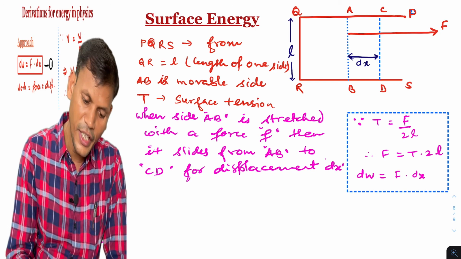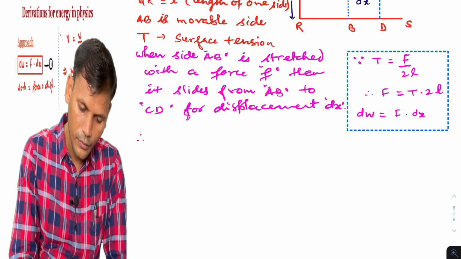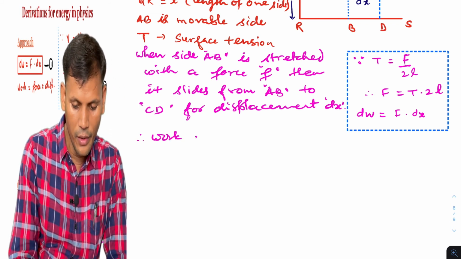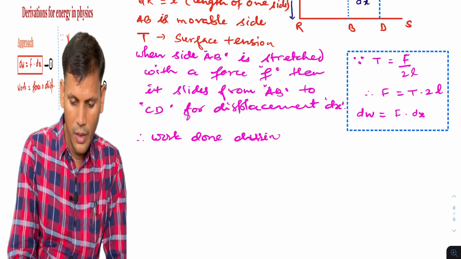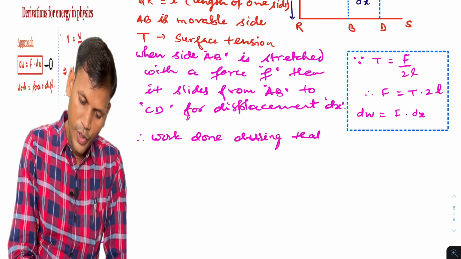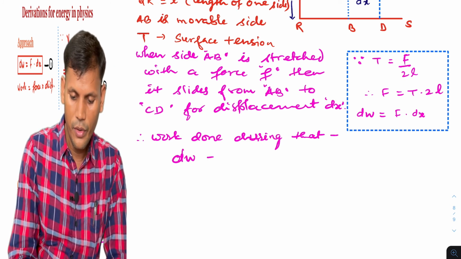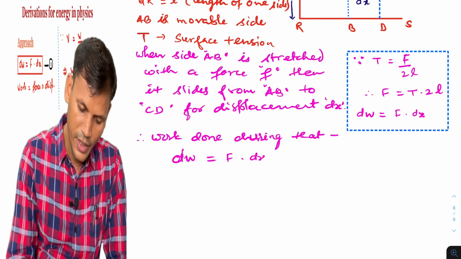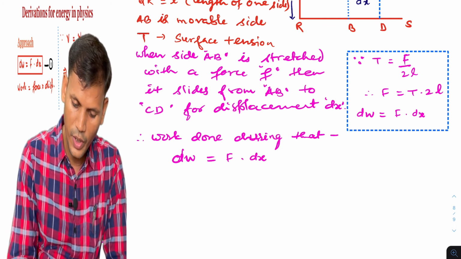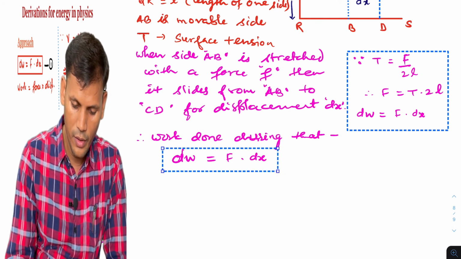So the work done during that, dW, is equal to F into dx, force into displacement. This is our equation 1.